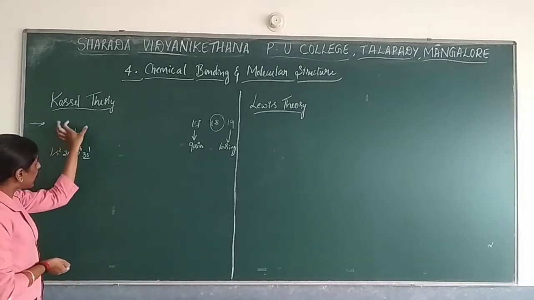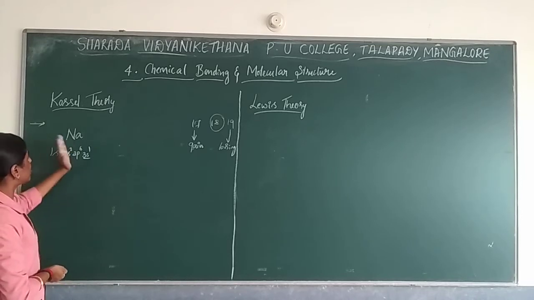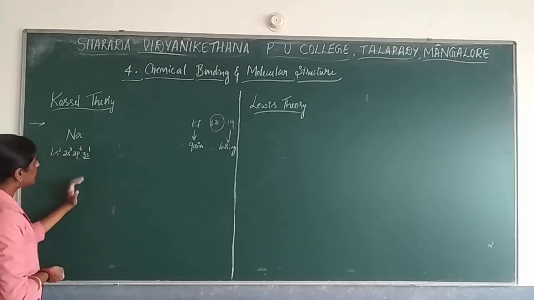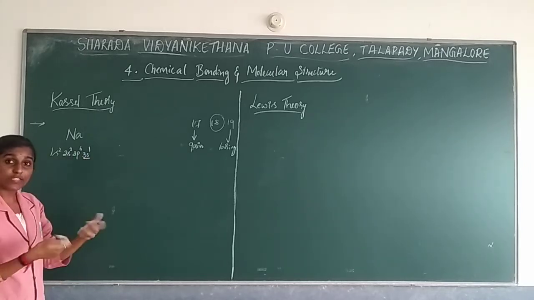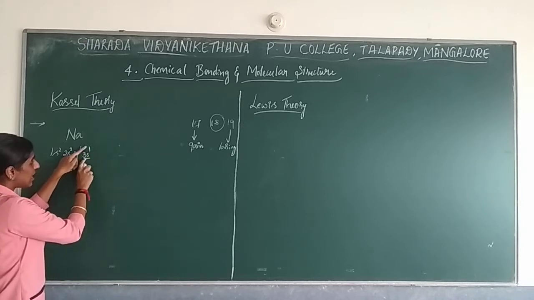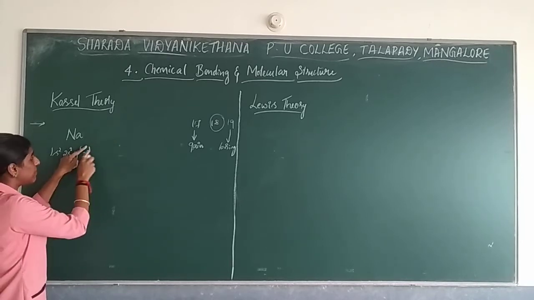All the alkali metals go with this kind of method. The last shell is having 1 electron. To become stable it has to gain a total of 7 electrons, 7 plus 1, 8.